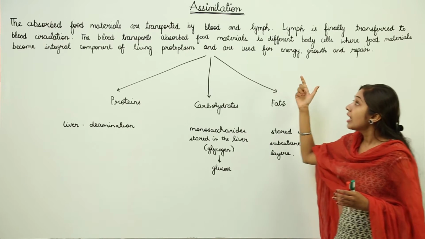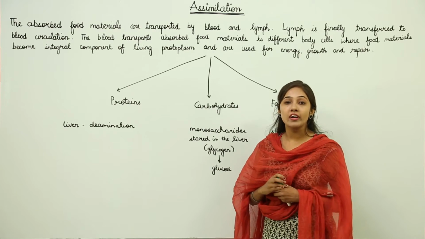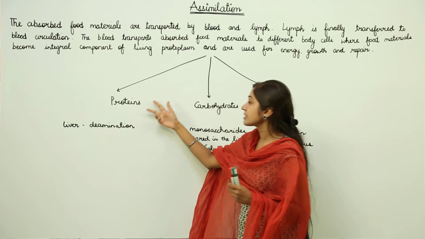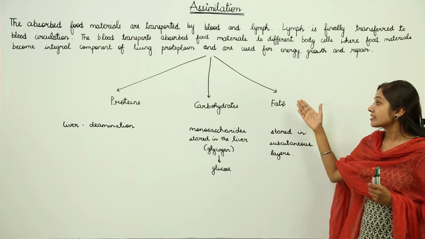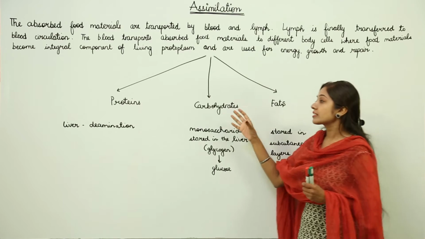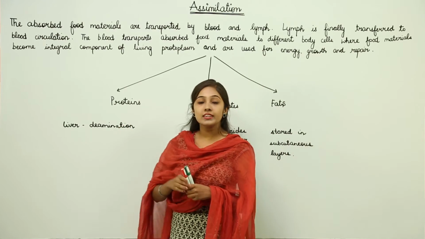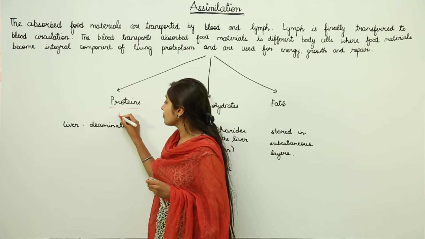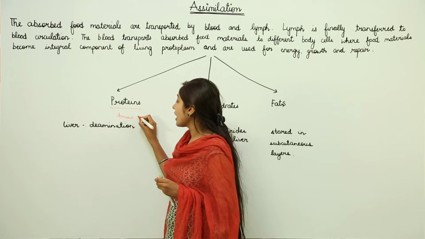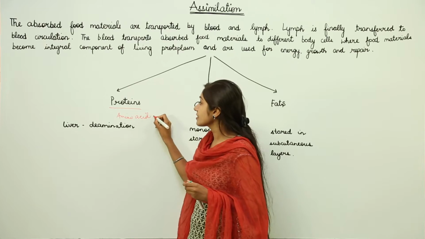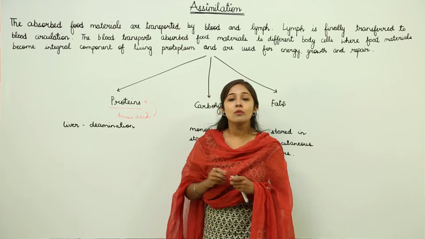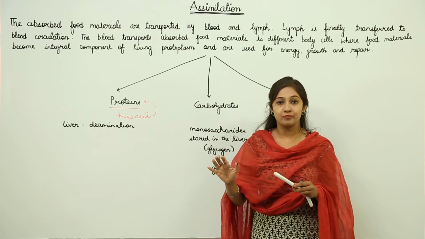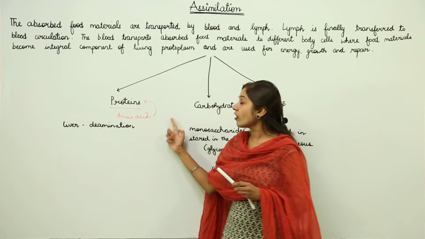When we talk about assimilation, we talk in the sense of the assimilation of proteins, assimilation of carbohydrates, assimilation of fats. Let's discuss proteins first. The basic unit for the formation of proteins is amino acids. Amino acids synthesize proteins. So amino acids are not stored. They are synthesizing proteins.